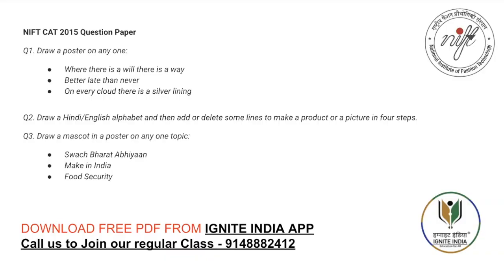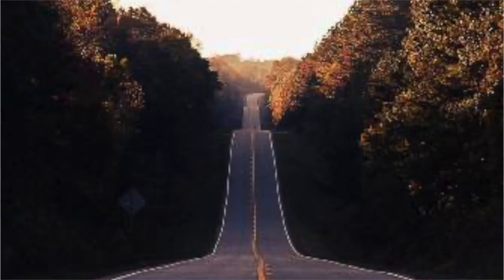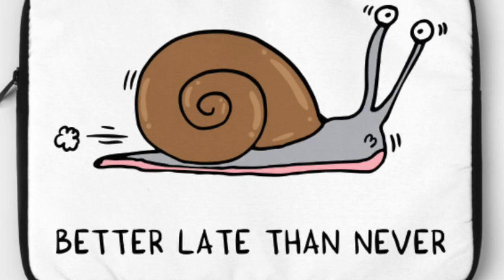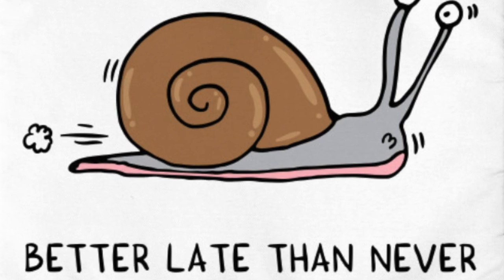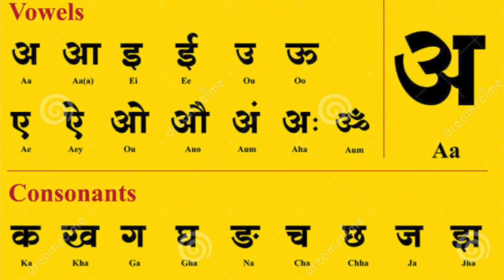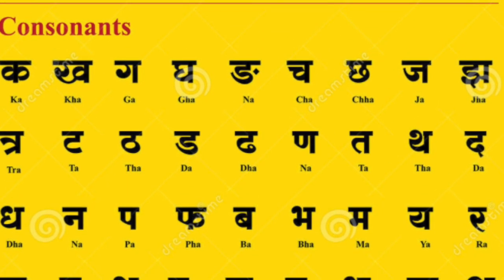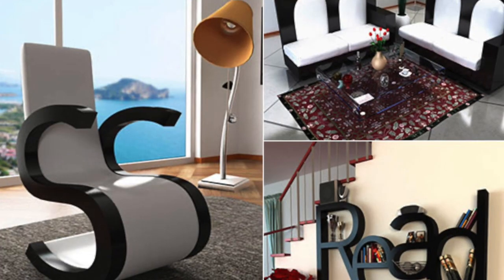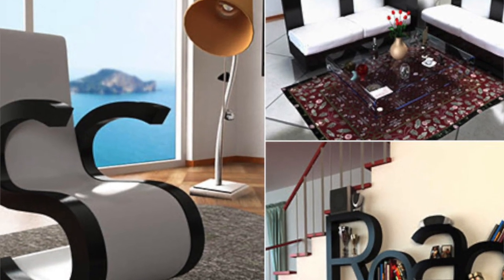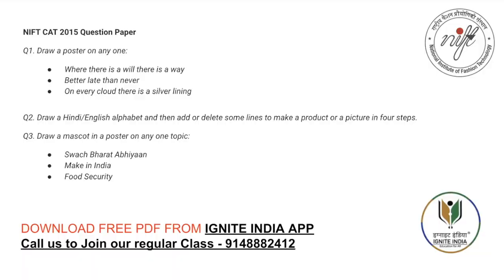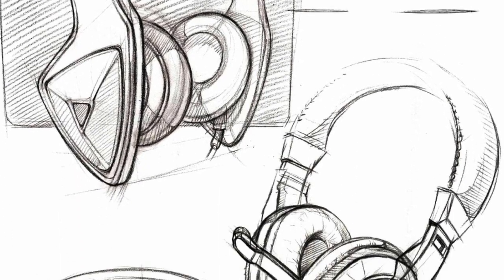So let's move. NIFT CAT 2015 question paper. Draw a poster on any one: where there is a will, there is a way; better late than never; on every cloud there is a silver lining. Draw a Hindi or English alphabet and then add or delete some lines to make a product or a picture in 4 steps.